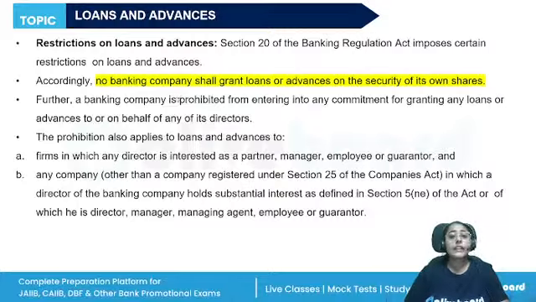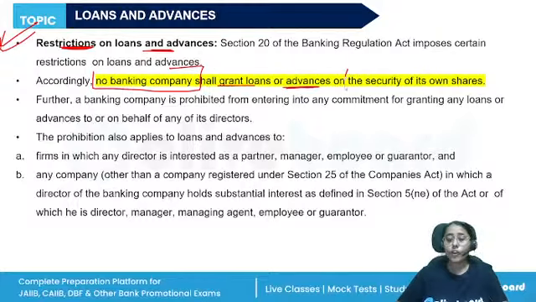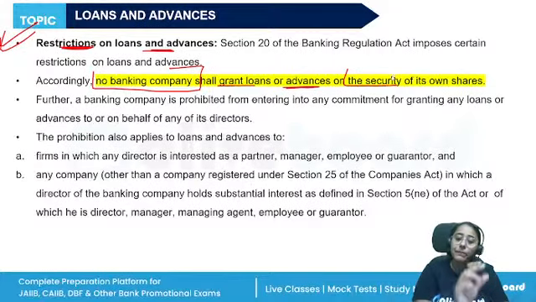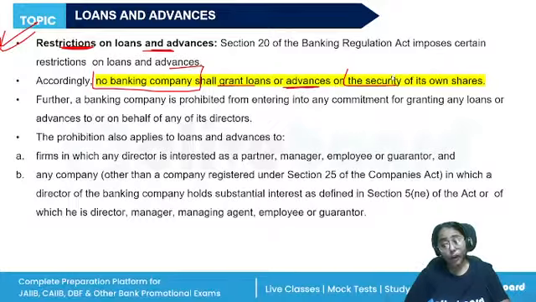Okay, now this is important. We were discussing the restrictions on loans and advances. No banking company shall grant loans or advances on the security of its own shares. No person can keep the bank's own shares as security and take a loan. The bank is also prohibited from entering into commitment for granting any loans to its directors, where the director is interested as a partner or manager in any firm or company in which the director is holding a substantial interest.